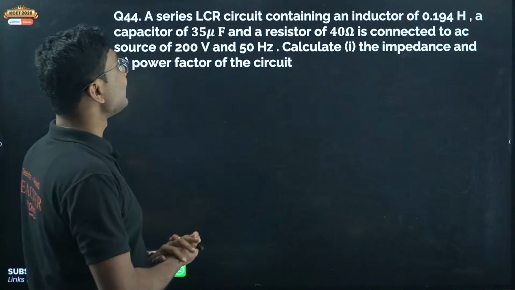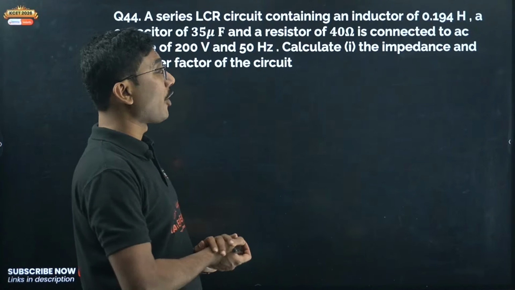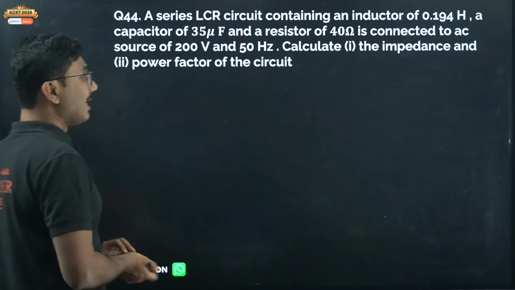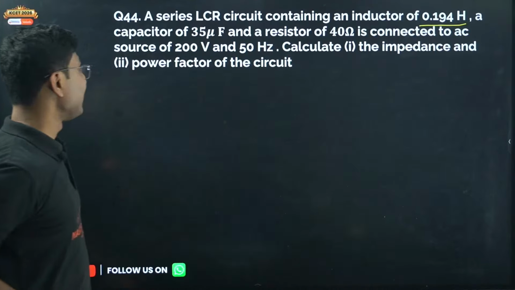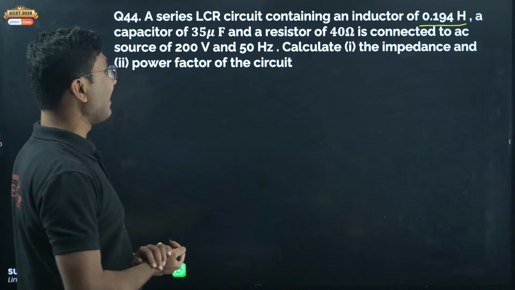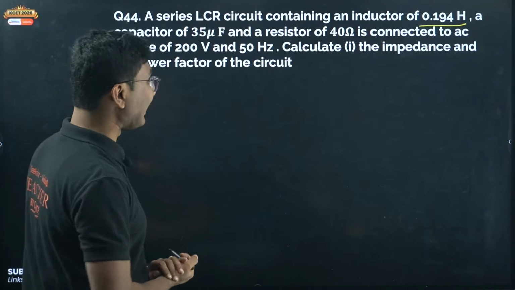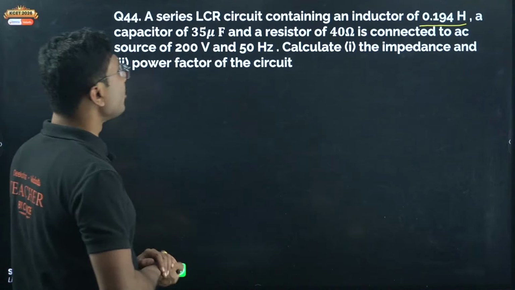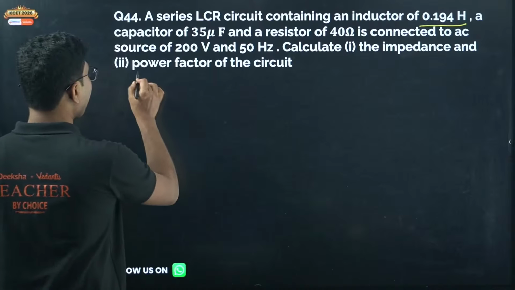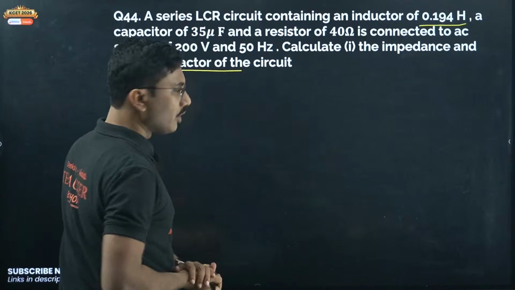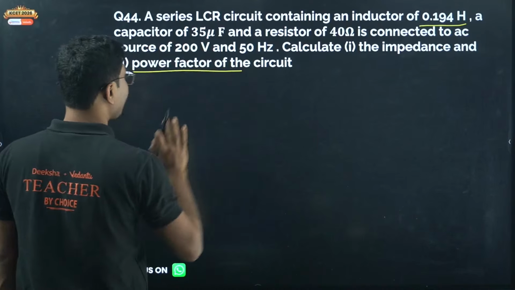A series LCR circuit containing an inductor of 1.194 Henry. Again, some weird values are given here. A capacitor of 35 microfarad and a resistor of 40 ohm is connected to an AC source of 200 volt and 50 hertz. Calculate the impedance and power factor. This is something new. Generally they ask phase difference. This time they have asked power factor. First we have to calculate the impedance.